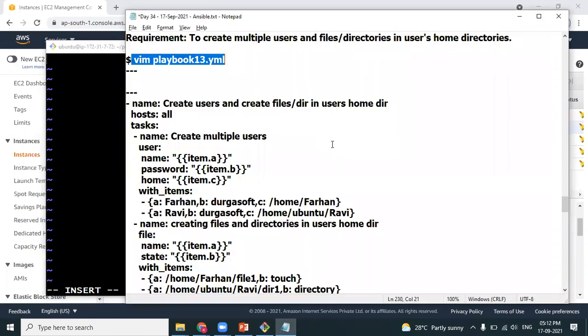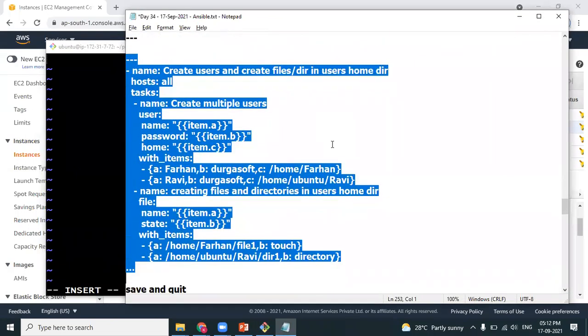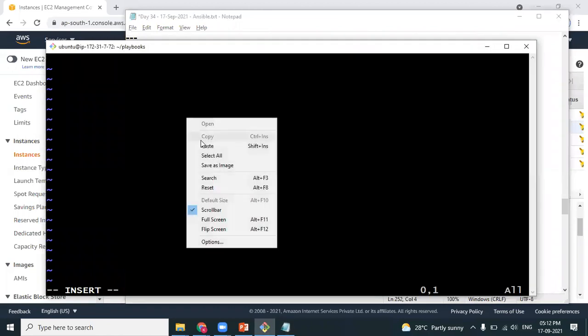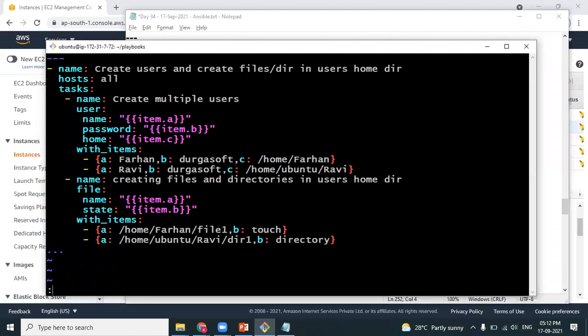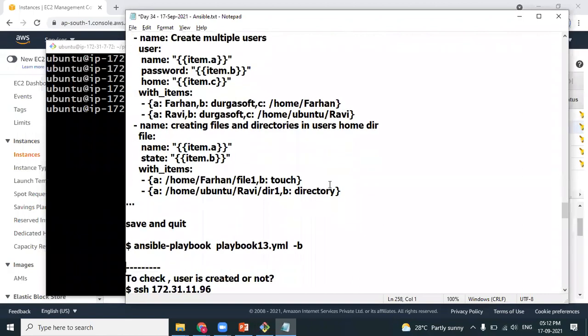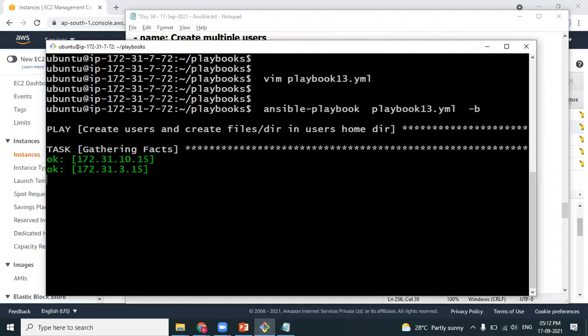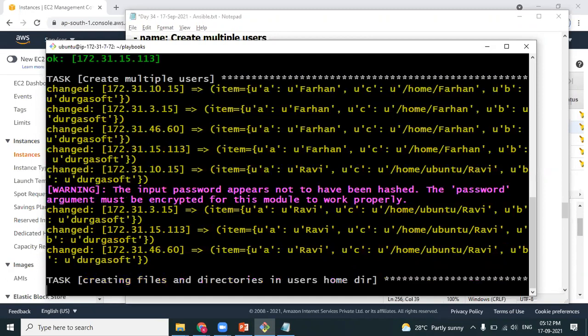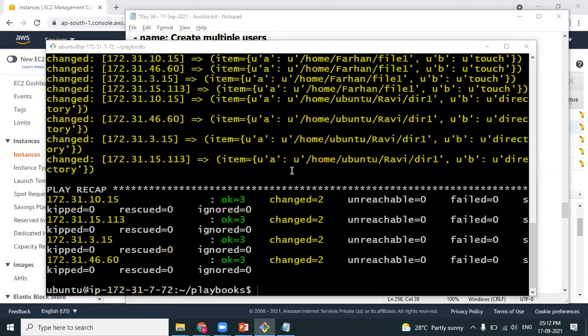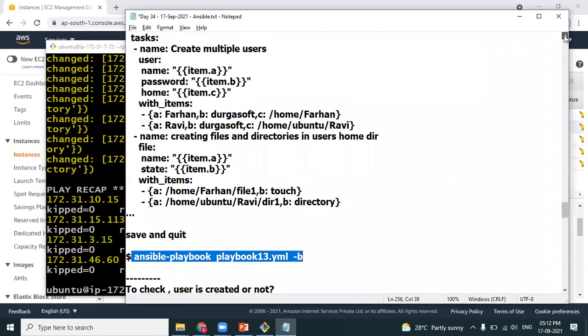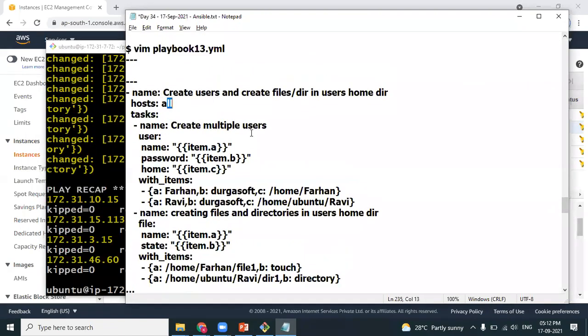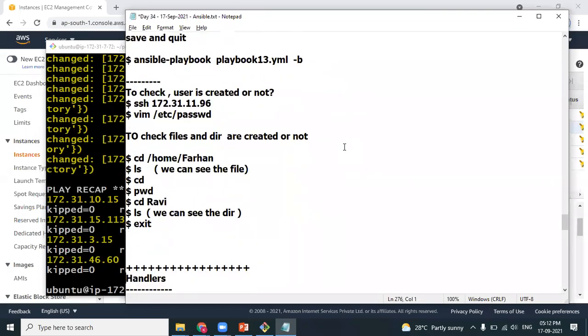So go to insert mode. Done. So pretty quick. Okay. Hosts equal to all, so it has executed on all the 4 machines. I hope I'm very clear. Each and every example we are learning, we are adding one concept to make it very clear.